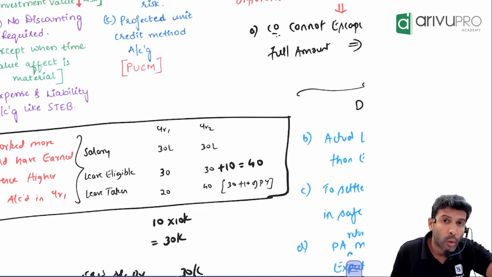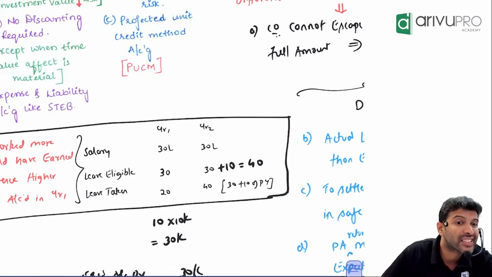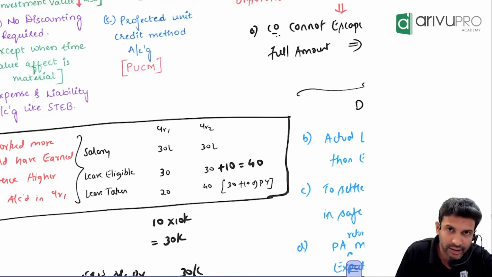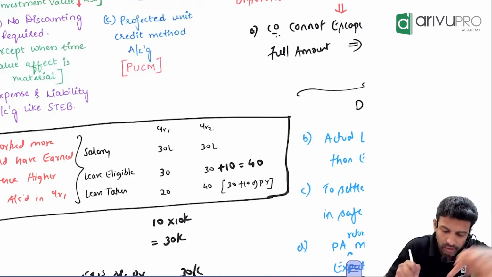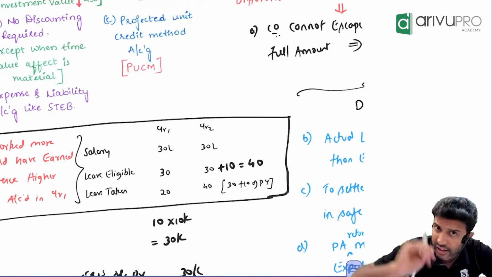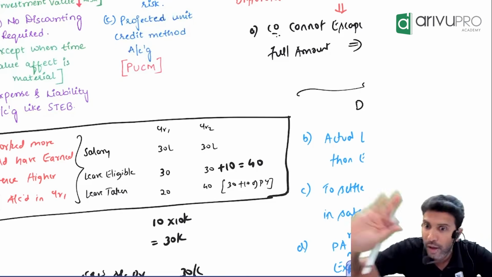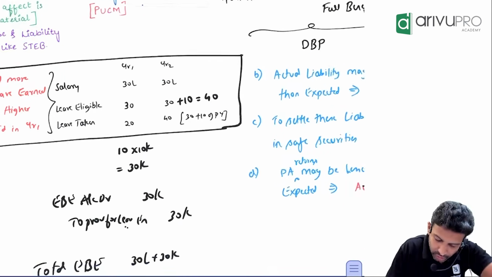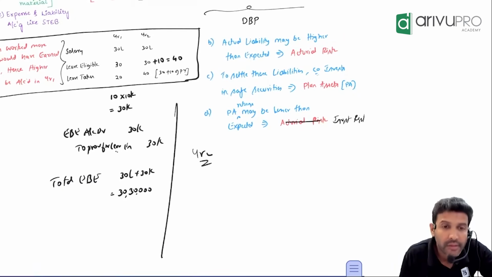What was the normal leave policy for 1 year? 30. But did he take 30 in year 2 or 40? 40. Means in the second year, did the employee work more or less? The employee worked less. So should you book more salary or less salary? Less salary. So in the second year, this provision will get settled or reversed. What is the reversal entry?